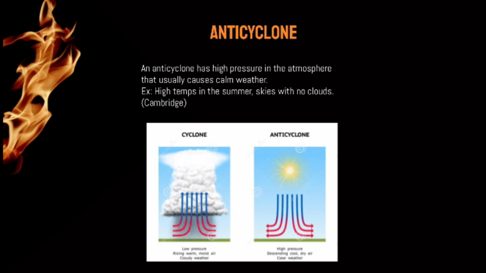In comparison, a cyclone has lower pressure, the air rises up and spins counterclockwise. This is associated with cloudy, windy, and stormy weather. And we can see that the anticyclone has the sun in the sky, while the cyclone is more cloudy.